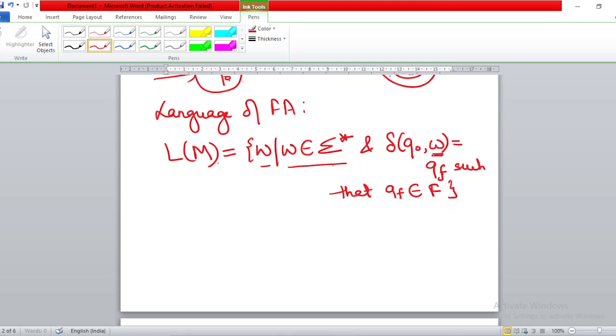So generally when we write a string over here, we can put a cap over this delta, and now it is called del cap. Del cap of Q0, W. Whenever a string is written over here, you can put a cap. It is written as del cap of Q0, W is equal to QF such that QF belongs to F. So this is how we define the language of a finite automata, be it an NFA or a DFA.